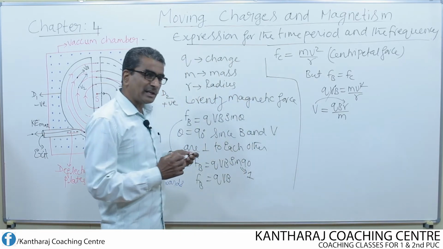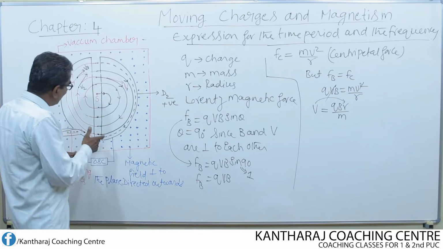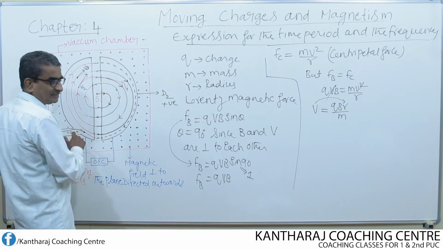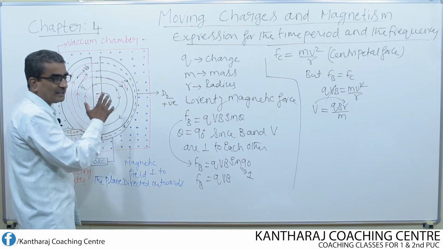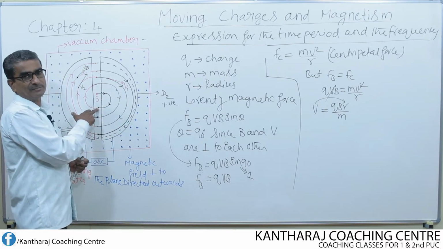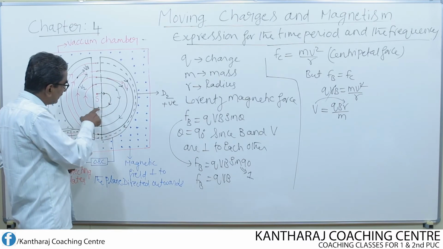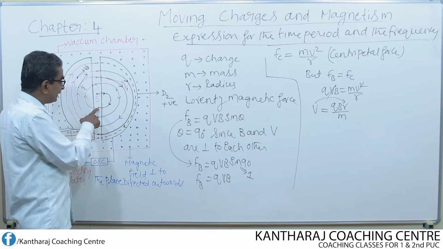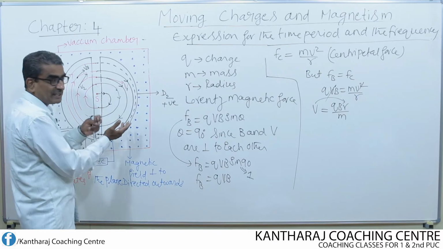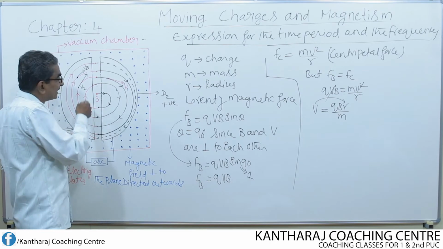Then here, one of the key points we have to understand is how the potential of the two Ds keeps reversing each time the particle comes to this gap. Remember, when the particle describes the semicircular path and comes to this point, by that time the potential of the two Ds should get reversed. Only then is it possible for the charged particle to enter into the next D.